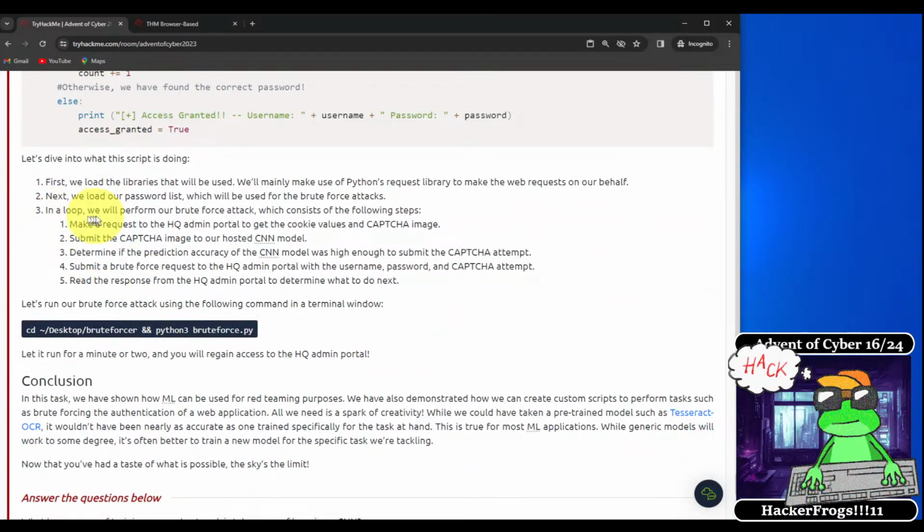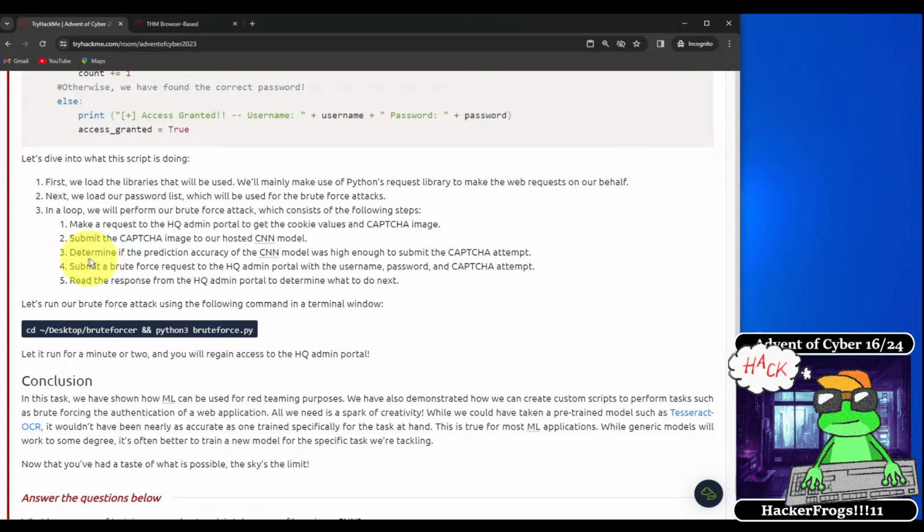So number one, first we load the libraries that we'll be using. We'll mainly make use of Python's requests library to make web requests on our behalf. Number two, we will load in our password list that will be used for the brute force attacks. Number three, in a loop, we will perform our brute force attacks, which consists of the following steps.